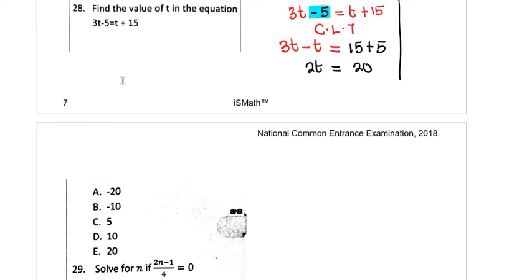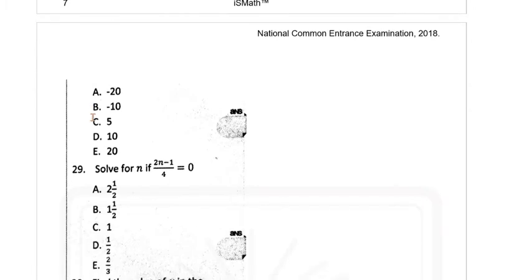So eventually you're going to now divide both sides by 2, which is the coefficient of t. So we have 20 over 2. 2 here, 1, 2 here, 1. T is now equal to 10. So that's the option there, option D.